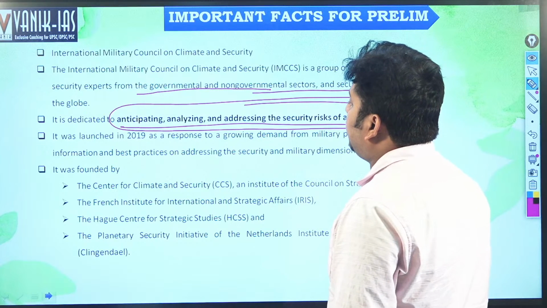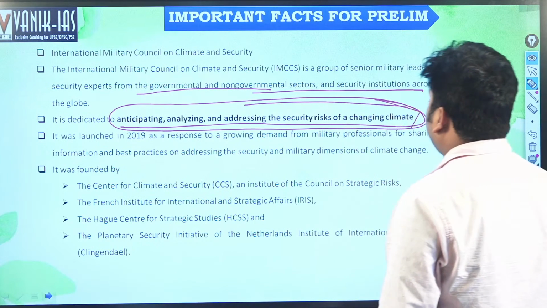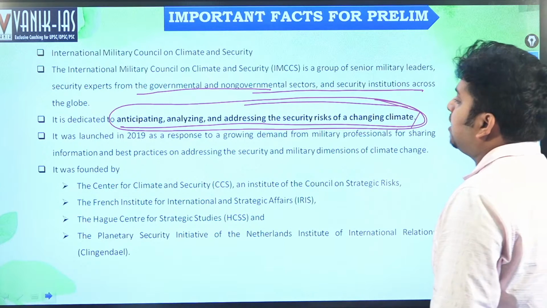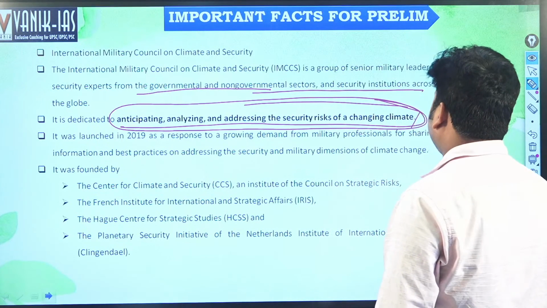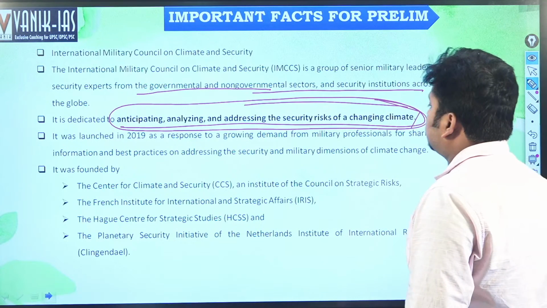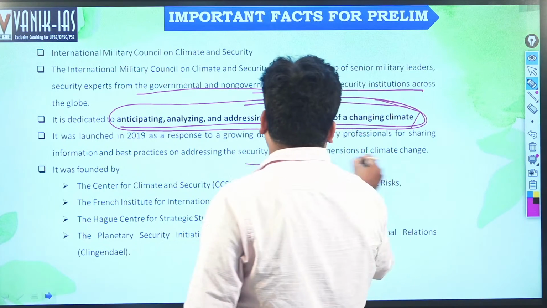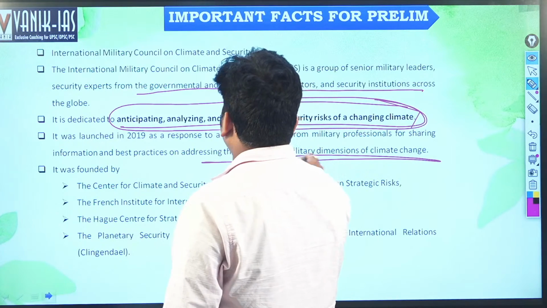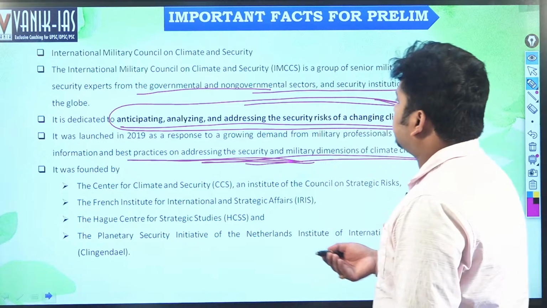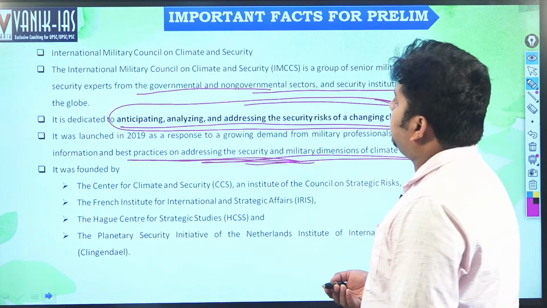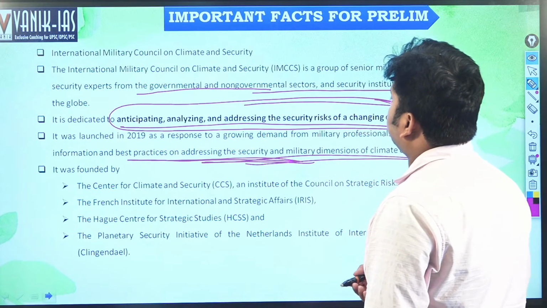It was launched in 2019 as a response to growing demand from military professionals for sharing information and best practices on addressing the security and military dimensions of climate change. That is the job of the International Military Council on Climate Security.